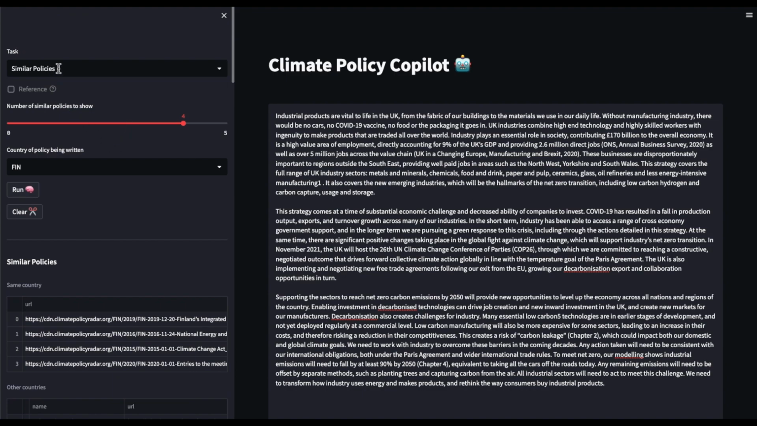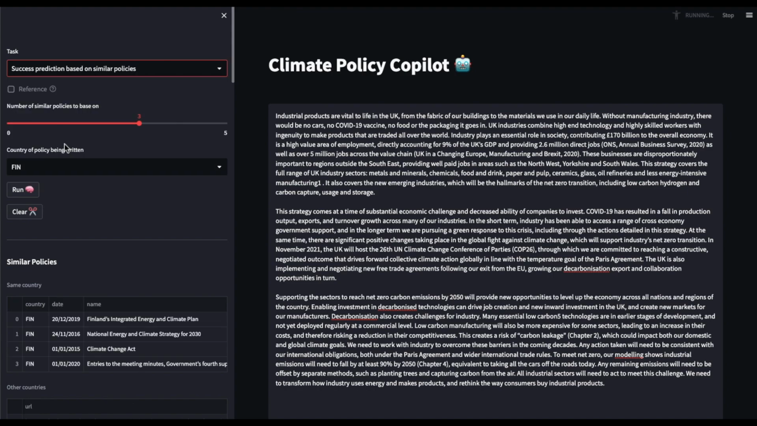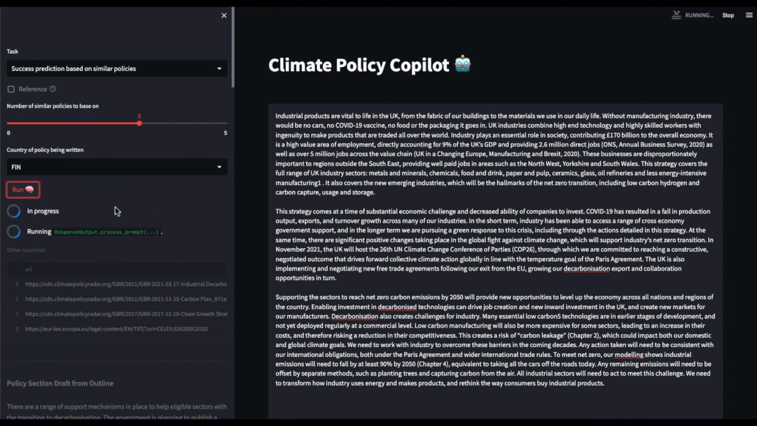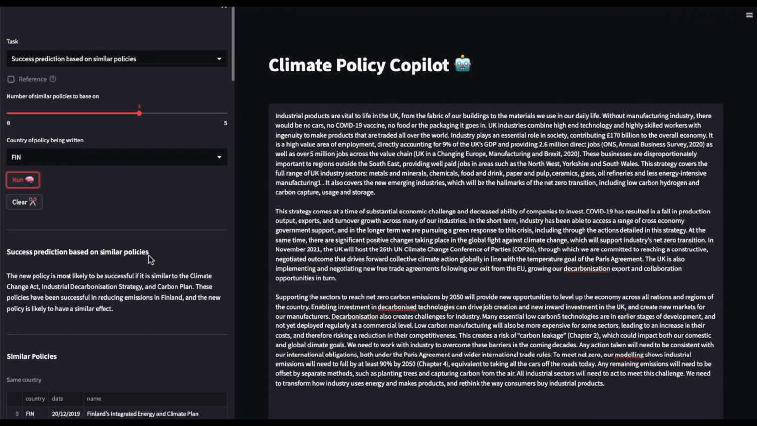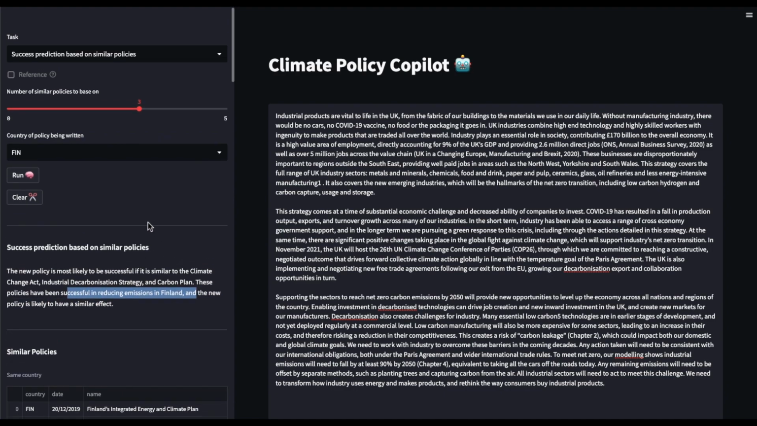We also have access to a different tool which predicts the success of our proposed policy in a particular country based on the success of previous policies. Again, this is using data sets with policies released from various countries, as well as data sets that judge its efficacy based on impacts such as carbon emission reduction. And we can see that this selected policy would be successful in Finland because previous policies have been successful in the past.